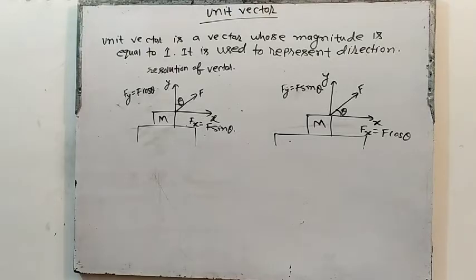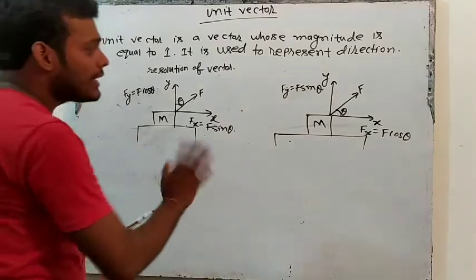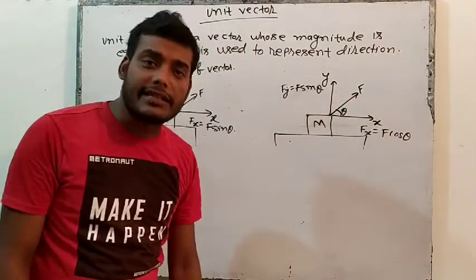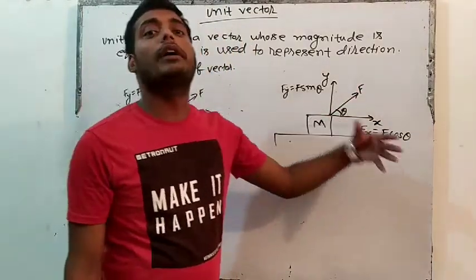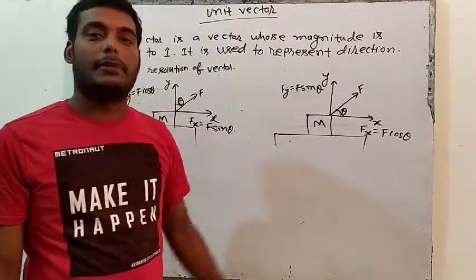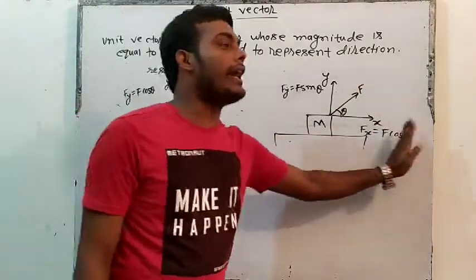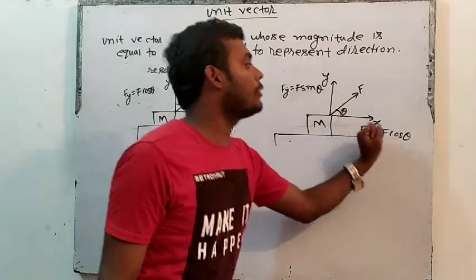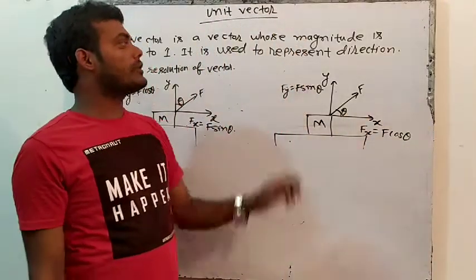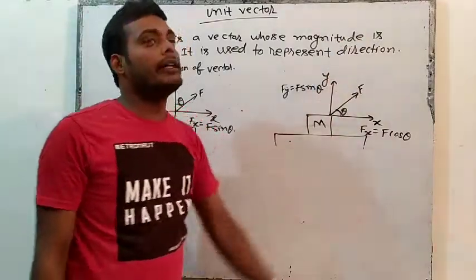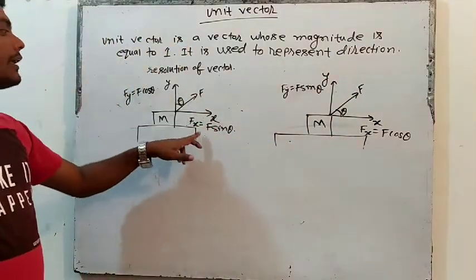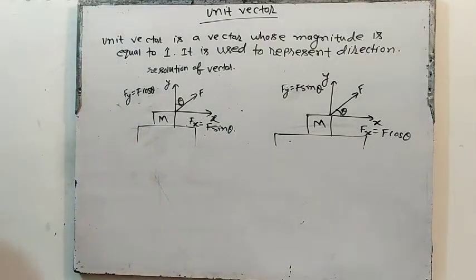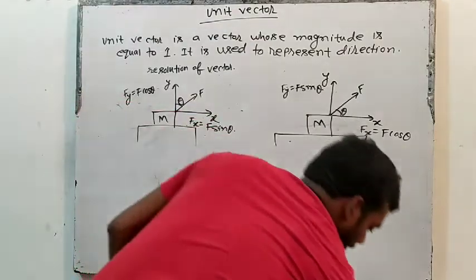Okay? Try to understand something more. This is actually known as resolution of vector. What is happening is that this force is neither acting in x direction nor acting in y direction. Such a force we call an awkward force. So we will take the resolution of this force. So this force will have two components, in x also and in y also. This force Fx, that is force in x direction, is responsible to move this object in horizontal direction, and this force Fy is responsible to move this block in vertical direction. Here also this force is responsible for the movement in x direction and this force is responsible for the motion in y direction. Let's just take some questions on this.